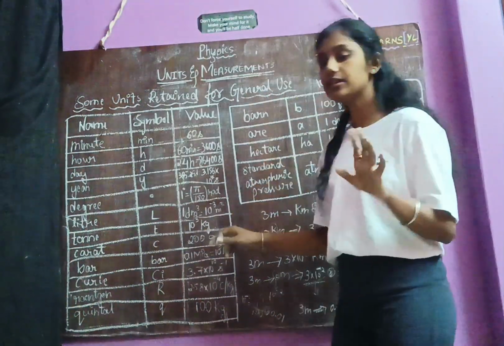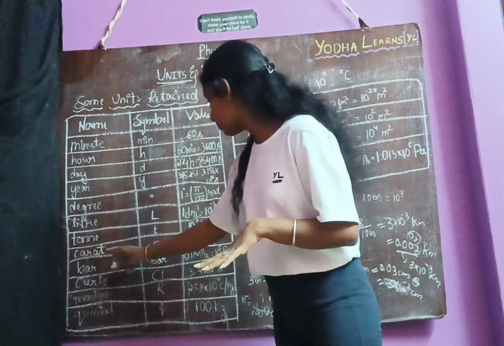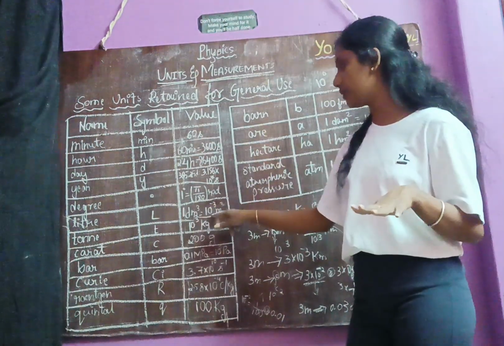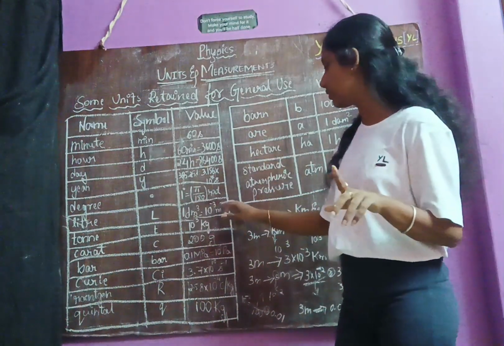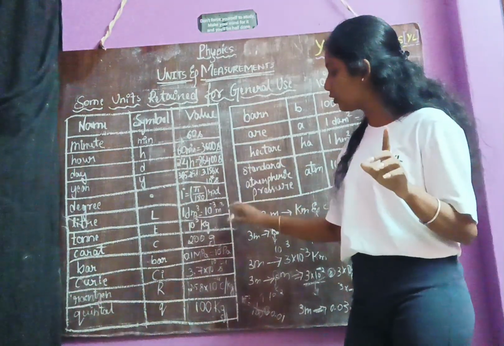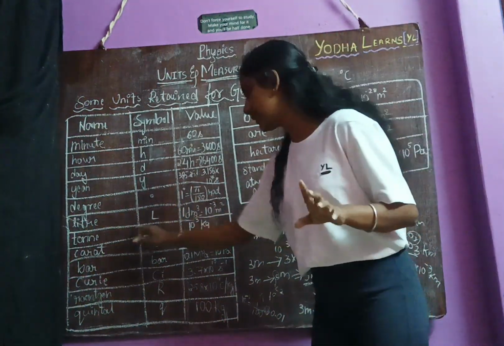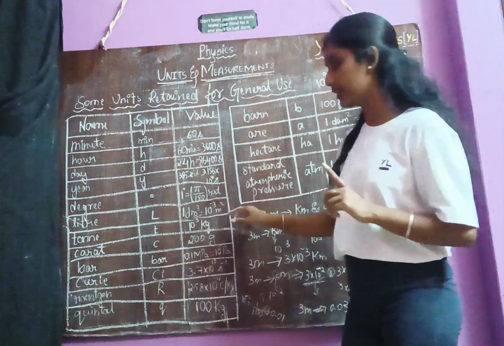That means it is nothing but 1000 kg. Now, see here, for liter, 1 decimeter cube is equal to 10 power minus 3 meter cube, that means 0.001 meter cube. But in ton, it is 10 power 3 kg, that is 1000 kg.